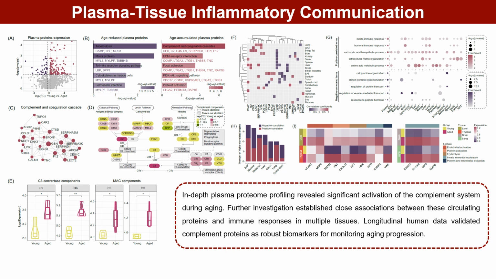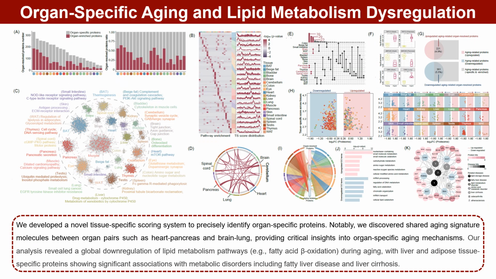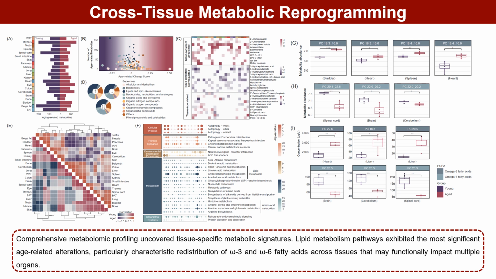Longitudinal human data validated complement proteins as robust biomarkers for monitoring aging progression. We developed a novel tissue-specific scoring system to precisely identify organ-specific proteins. Notably, we discovered shared aging signature molecules between organ pairs such as heart-pancreas and brain-lung, providing critical insights into organ-specific aging mechanisms. Comprehensive metabolomic profiling uncovered tissue-specific metabolic signatures.